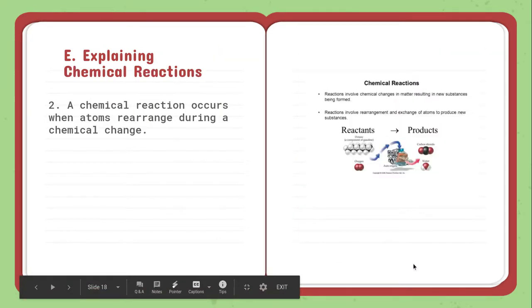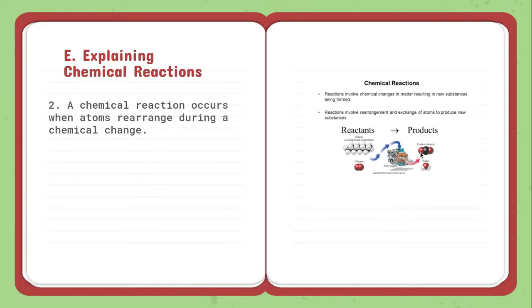A chemical reaction occurs when atoms rearrange during a chemical change. So we have these reactants on the left, and these products on the right. When these things go through this process, we have what we start with, so sodium and chlorine, for example, we have a chemical reaction, and then we have a new product.